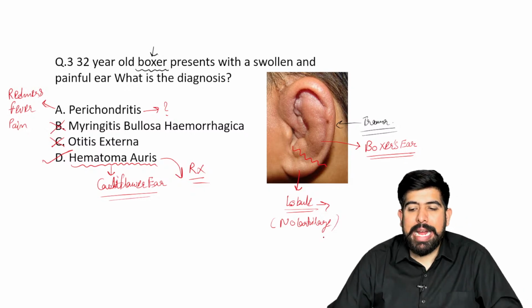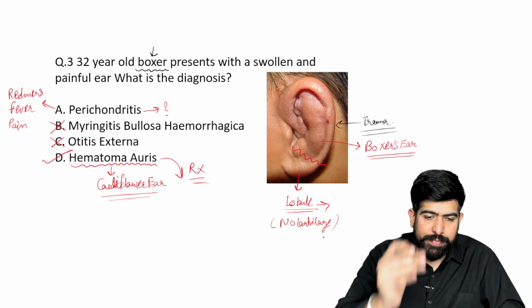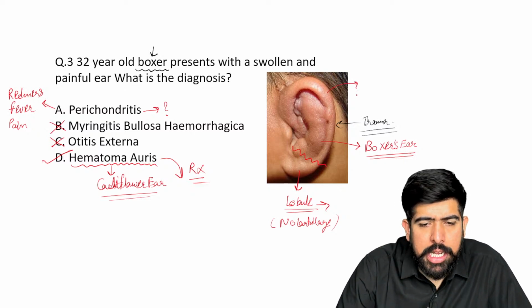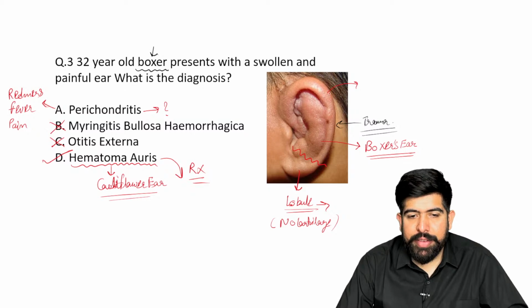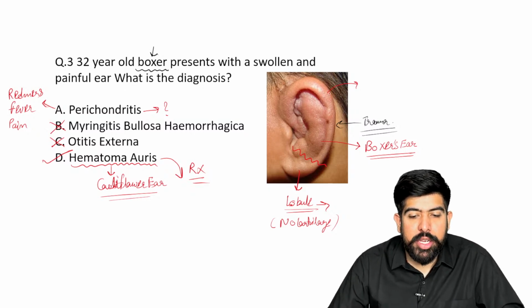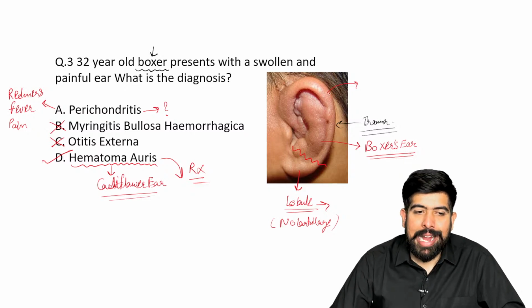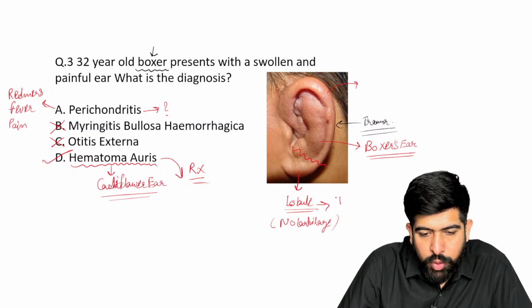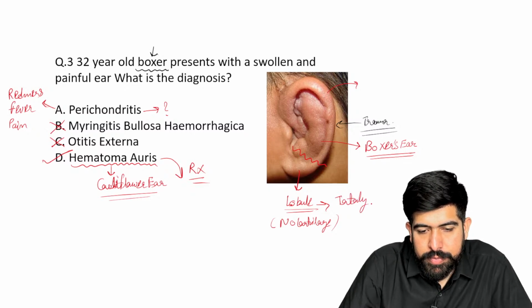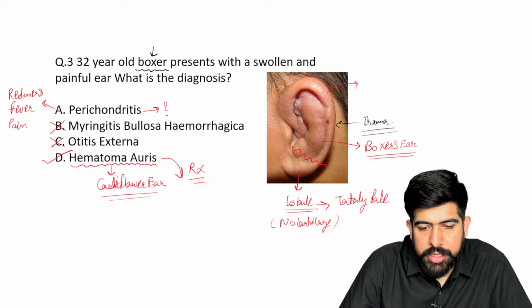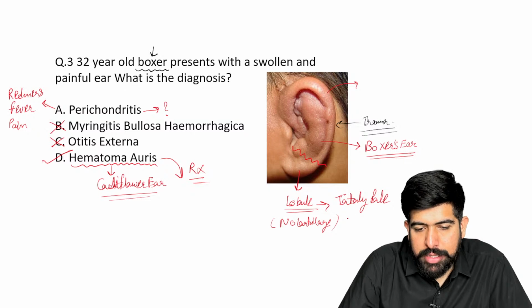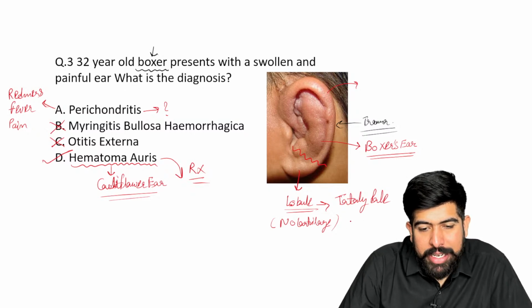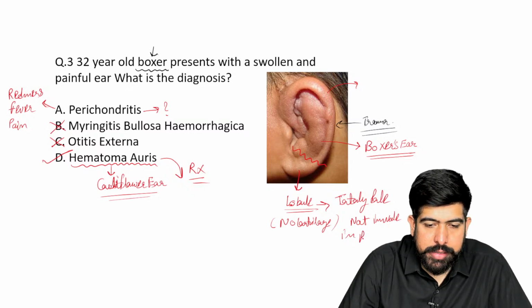So if there is perichondritis, what will you see? This total part will be seen reddish. Fever will be there. The patient will give the history of fever, pain and redness in this area. But please remember, the lobule will be totally seen as pale, because the lobule is not involved in perichondritis.